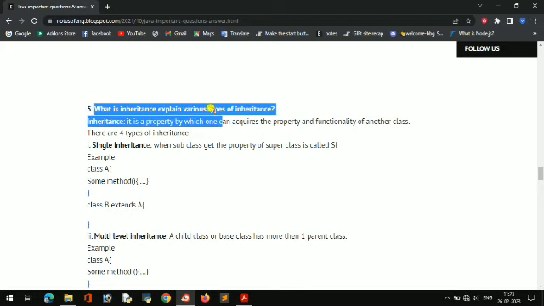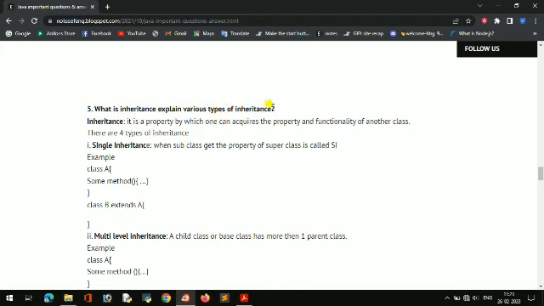So what is inheritance? Inheritance means getting the property from your ancestors, like your grandfather or your father. You are getting some property of your father, like the surname, and you have the same surname, so that is inheritance. So inheritance is the property by which one class can acquire the property and functionality of another class. This is a simple definition, you can write it. And there are 4 types of inheritance.